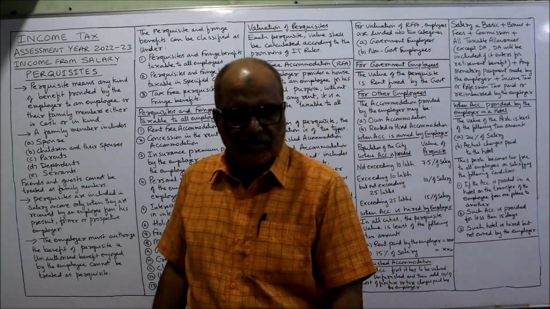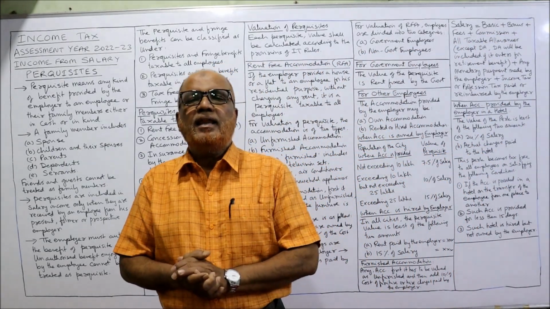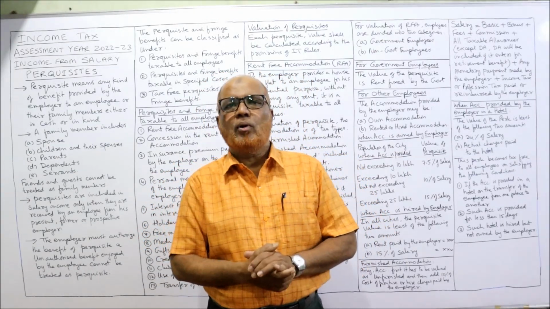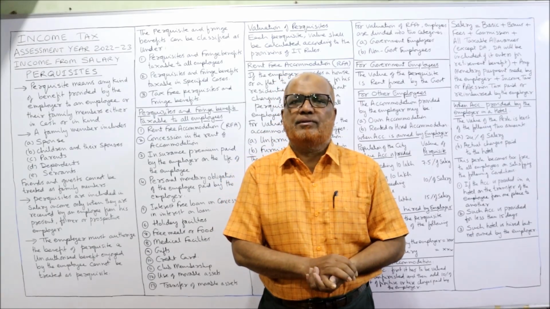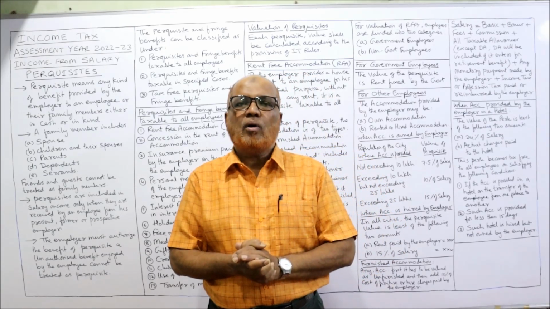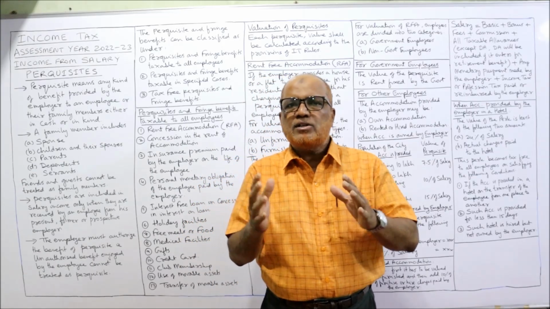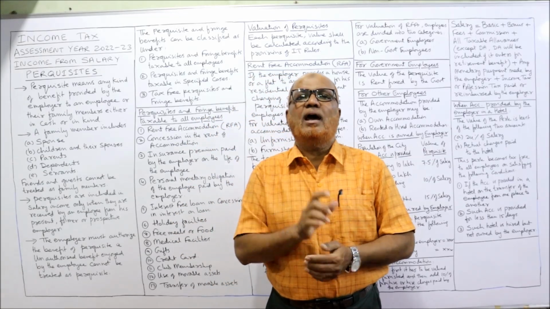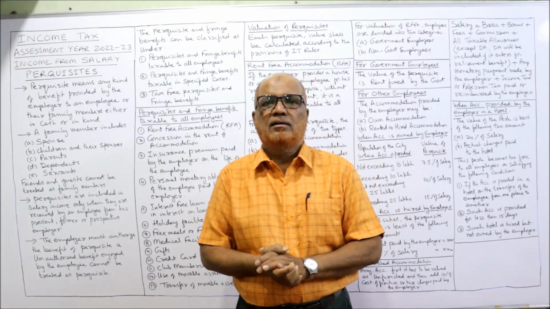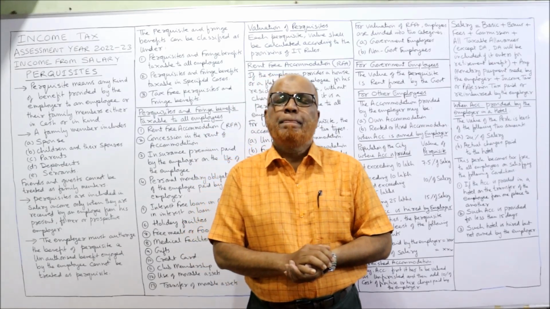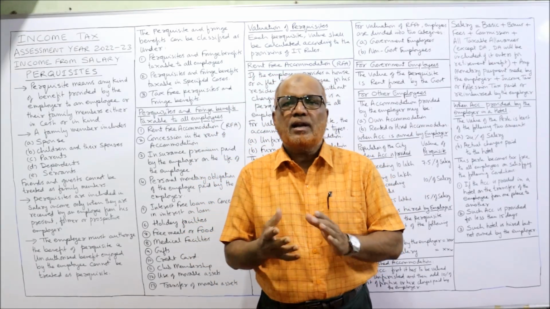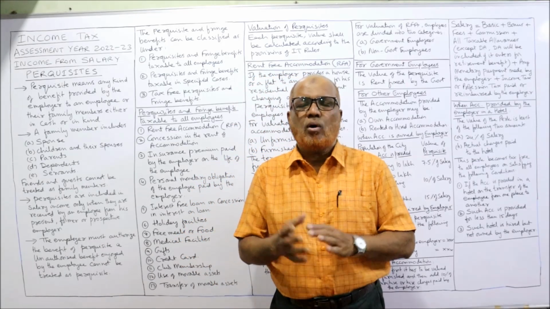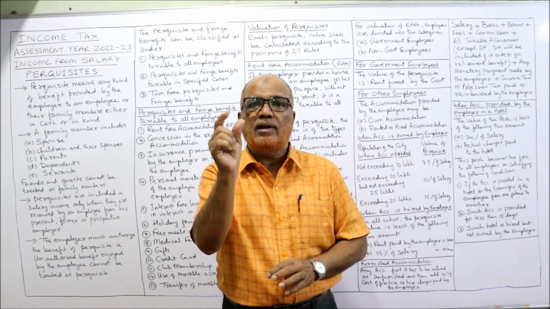Now, first of all, the meaning of the term perquisites. Perquisites are any kind of benefit given by the employer to the employees or their family members, either in cash or in kind. See, what is the difference between allowance and perquisite? Allowances are fixed monetary amounts given along with salary for some specific purpose, like dearness allowance, house rent allowance, entertainment allowance, children education allowance. All these are different types of allowances, that is, monetary.